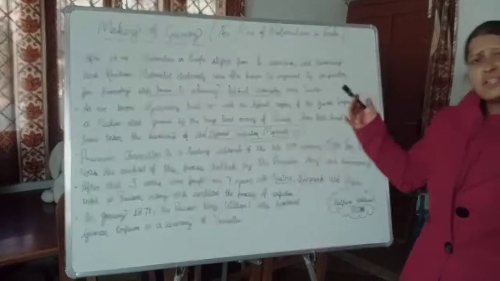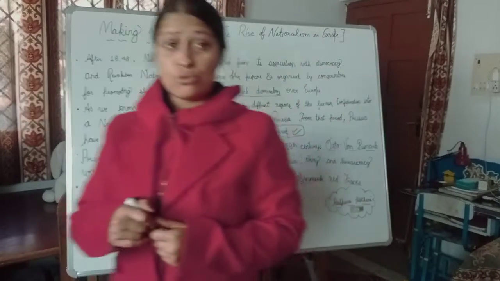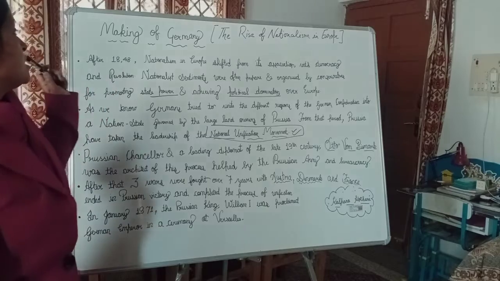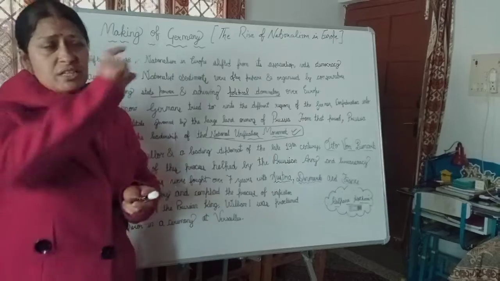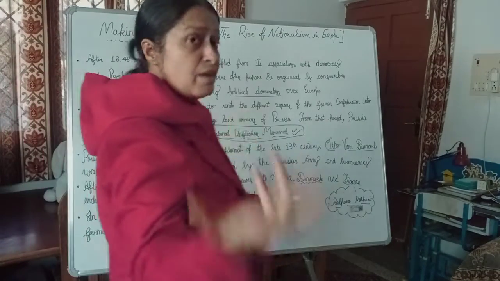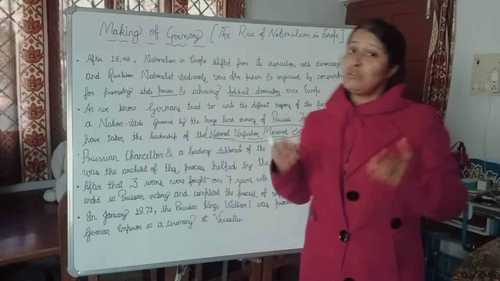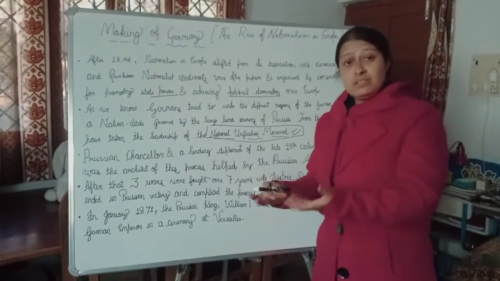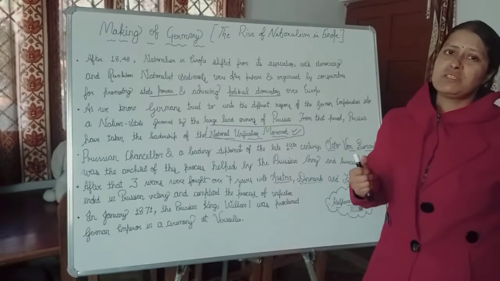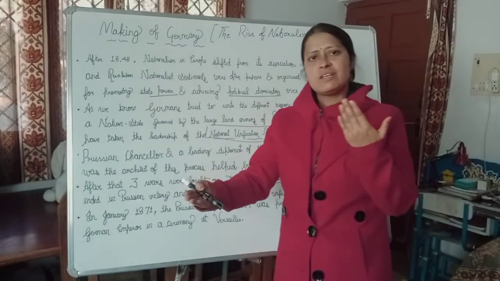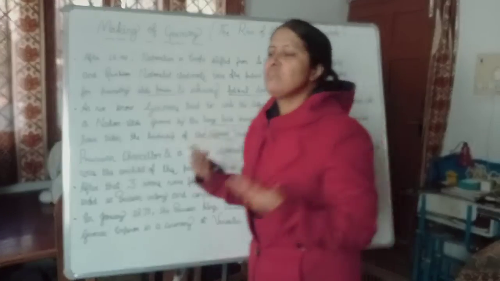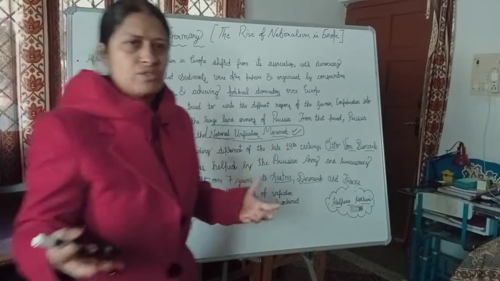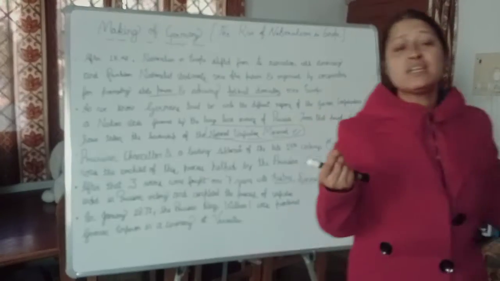Now, as you have seen the heading in your NCERT also, they have given the heading the making of Germany and Italy, and when they speak of the making of Germany, they have given the slogan: can an army be the architect of a country? So again, when we give the power to army professionals, there will be a lack of democracy, because, as you have seen in your own country India, we are enjoying a democratic regime for a long period of time.